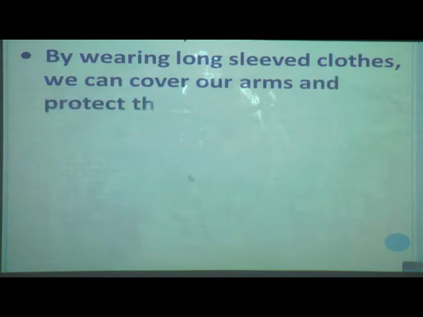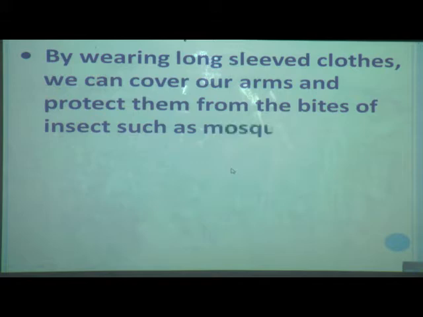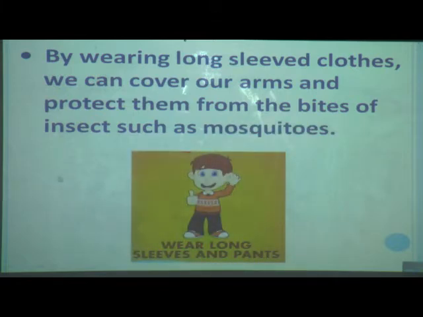And by wearing long sleeved clothes, we can cover our arms and protect them from the bites of insects such as mosquitoes. Now in this season, the rainy season has started, there are chances of mosquito bites. So I request you that you should wear long sleeved shirts and full pants which protect you from mosquito bites.